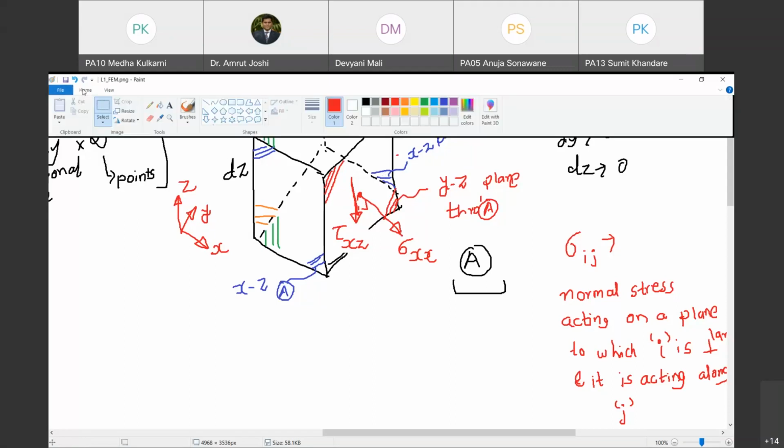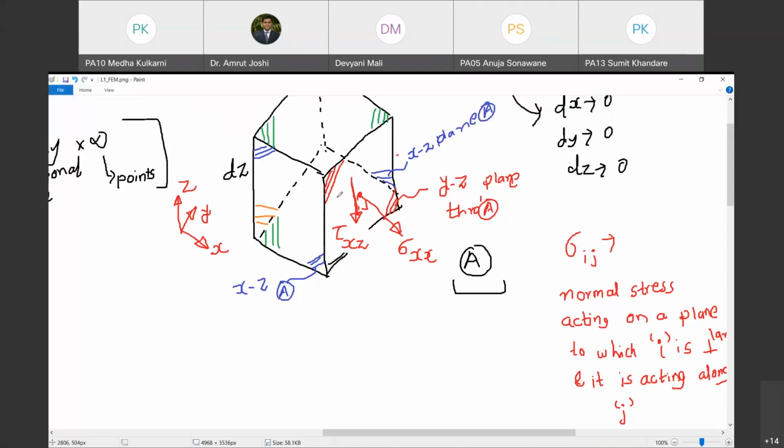Now, let us draw the next component. On this plane, we are going to have another shear stress component which is going to be perpendicular to the earlier component. What should I name this component? It is tau acting on a plane to which x-axis is perpendicular, so it is still acting on YZ plane, and it is acting along y direction.